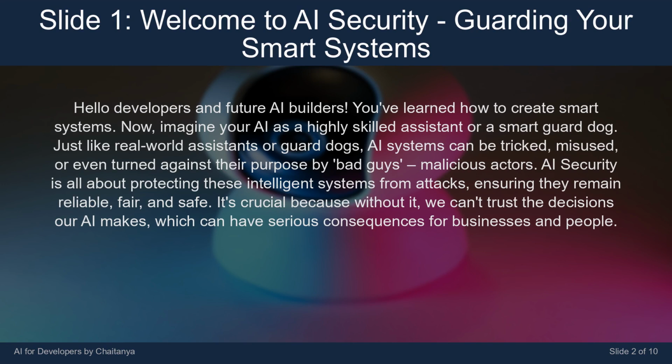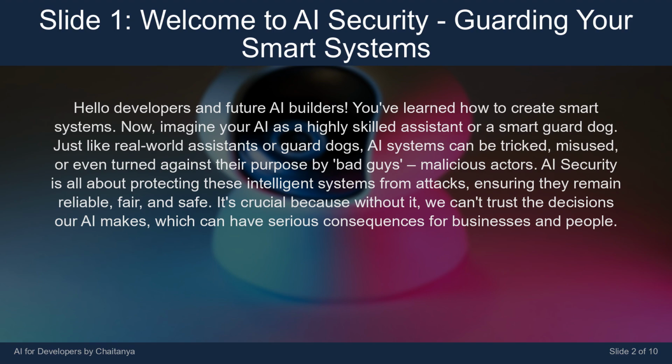Just like real-world assistants or guard dogs, AI systems can be tricked, misused, or even turned against their purpose by bad guys, malicious actors. AI security is all about protecting these intelligent systems from attacks, ensuring they remain reliable, fair, and safe. It's crucial because without it, we can't trust the decisions our AI makes, which can have serious consequences